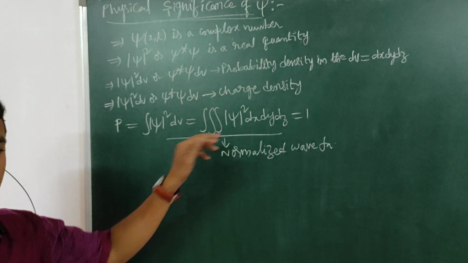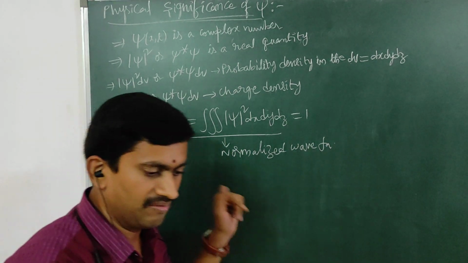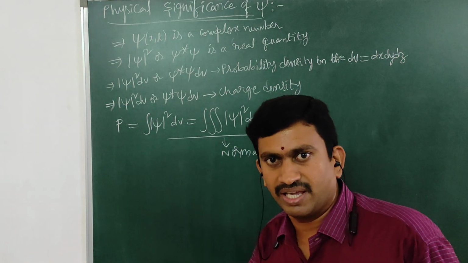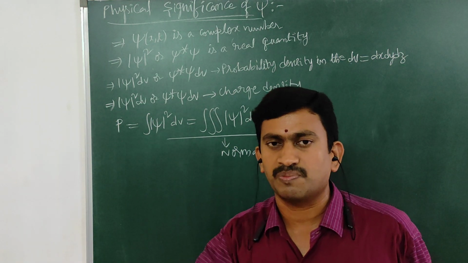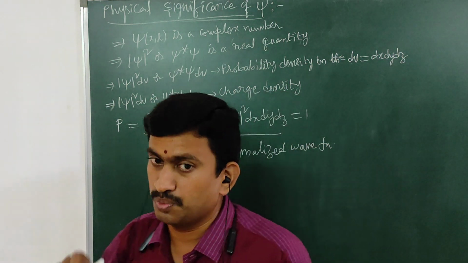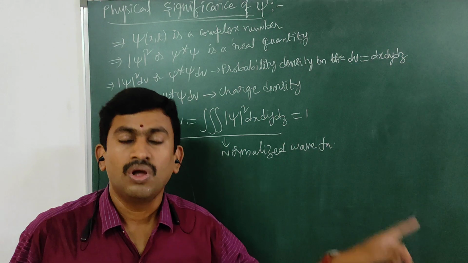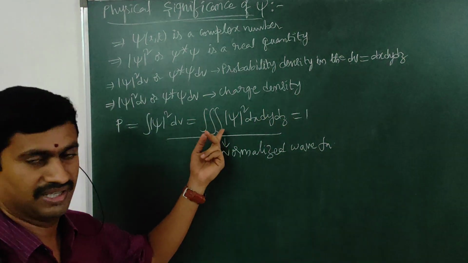The physical meaning of this wave function is that the probability of finding the particle is always unity. That means the particle must be somewhere in space. As the particle is there in space, moving with some velocity, it is associated with a wave, and its wave displacement can be represented by this wave function.